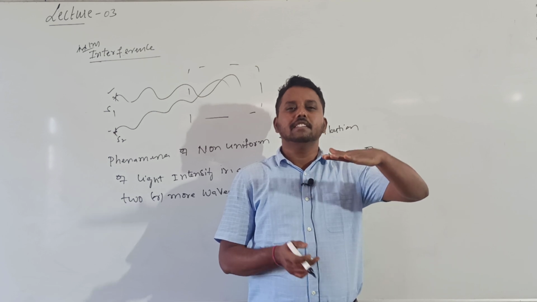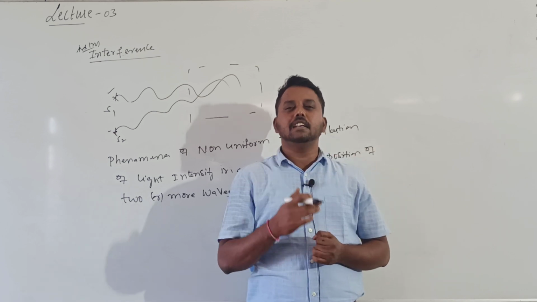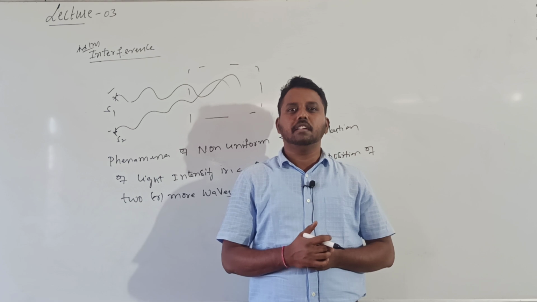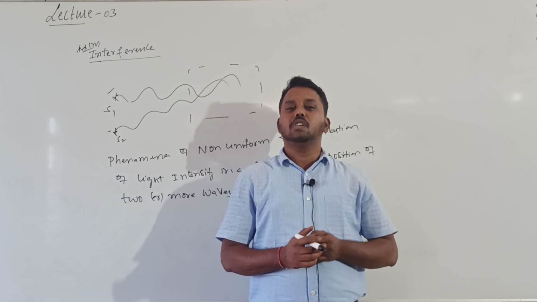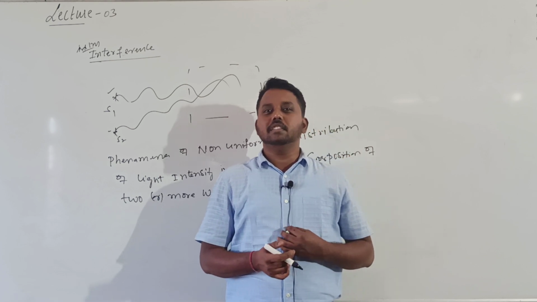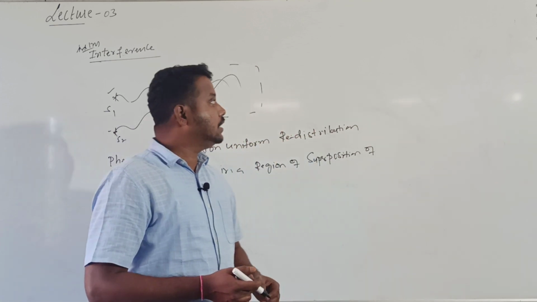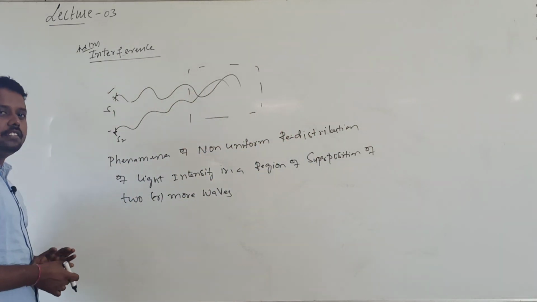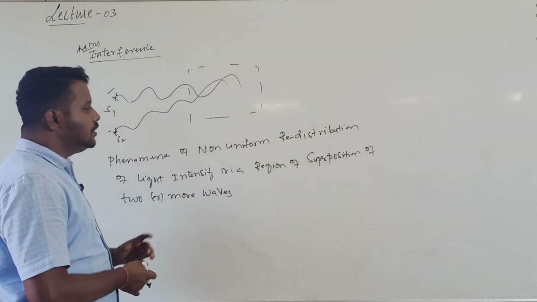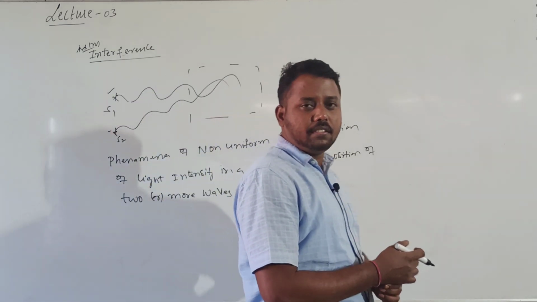You can see some colors there. Those colors are because of interference of light. One more important example is the colors in a soap bubble. Those colors are also because of interference of light. So this is the definition of interference.